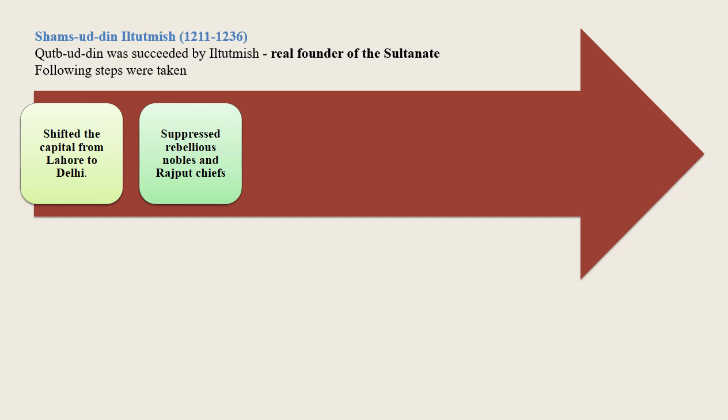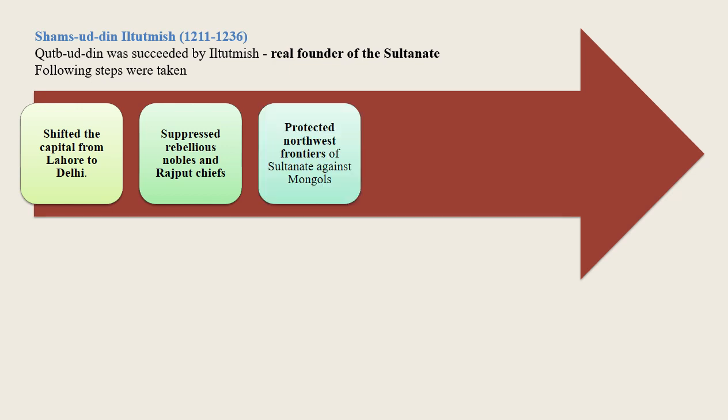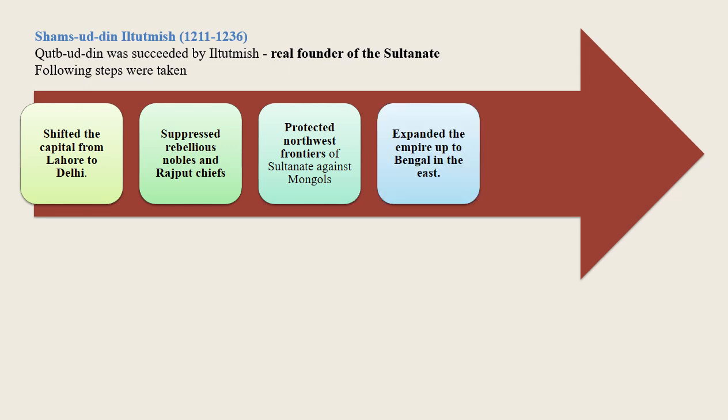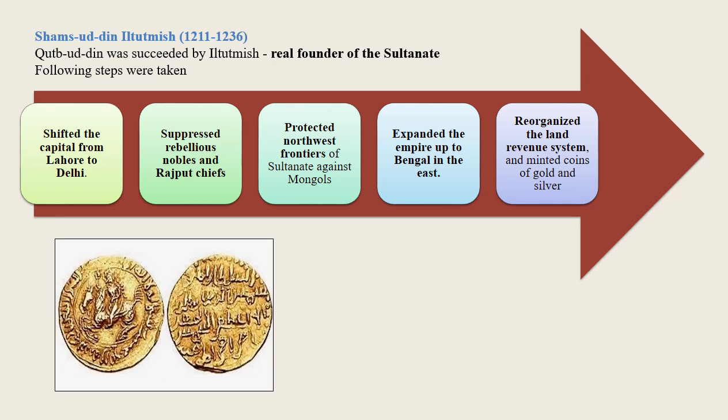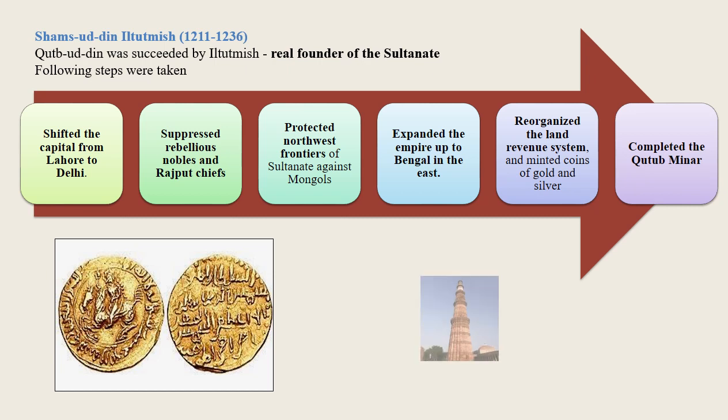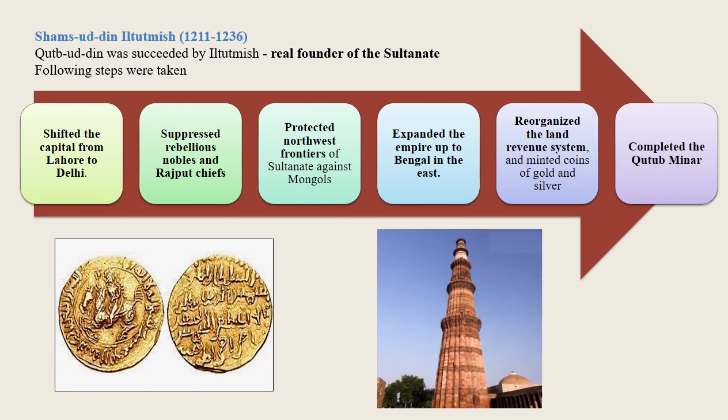He refused to give shelter to the ruler of Persia, who was being chased by the Mongol chief Genghis Khan. Thus, he protected the northwest frontiers of the Sultanate against Mongol invasions. He expanded the empire up to Bengal in the east. He reorganized the land revenue system and minted coins out of gold and silver. He completed the construction of the Qutub Minar.